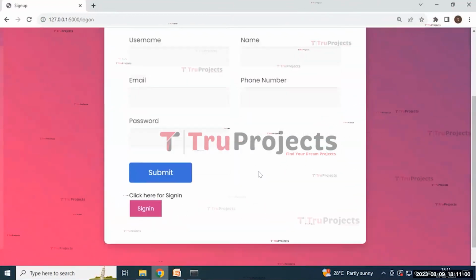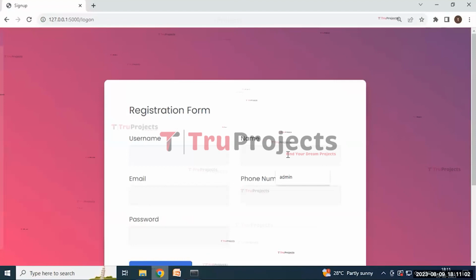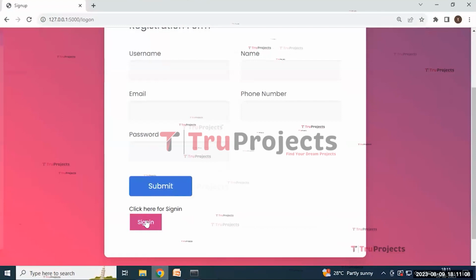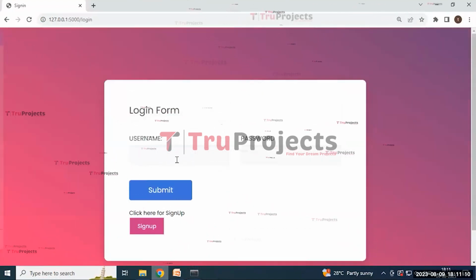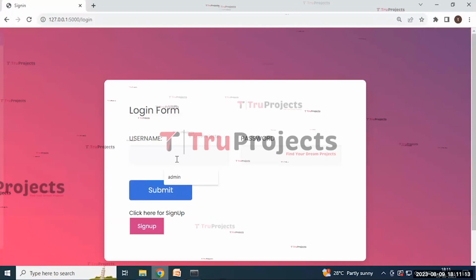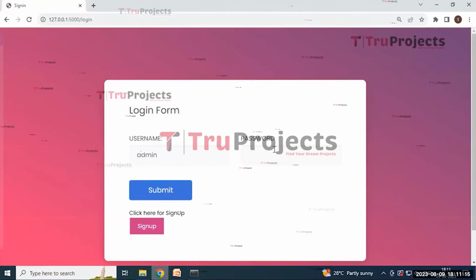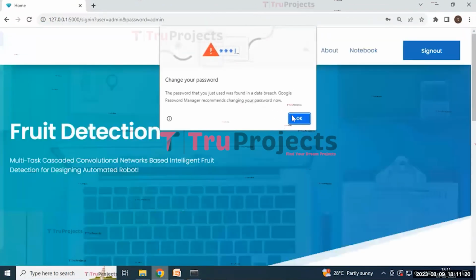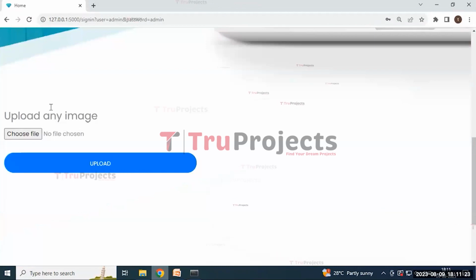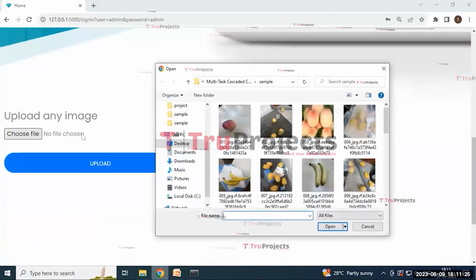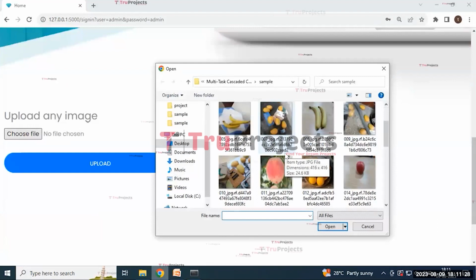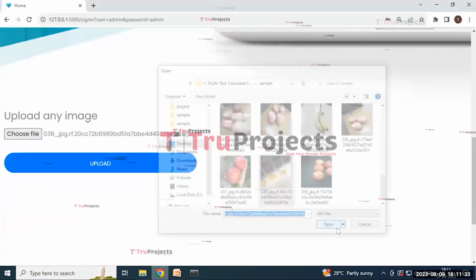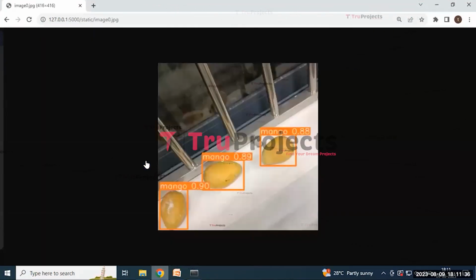Here it will redirect to the sign up page containing some necessary details to create an account, but my account is already created, that's why I'm using the sign in button. Here it redirects to the sign in page containing the username and password, and here we need to enter those details and then click on the submit button. Here it redirected to this page containing the choose file and upload button. Clicking on the choose file button, it redirected to this folder containing various images, and we need to select one image and then click on the open button and then click on the upload button.